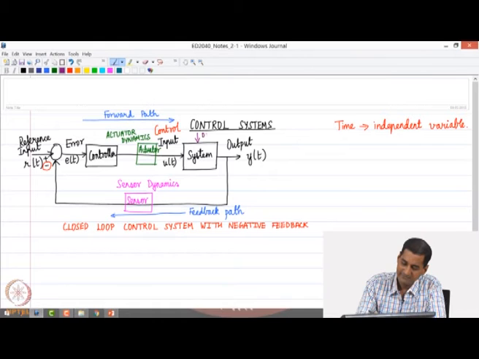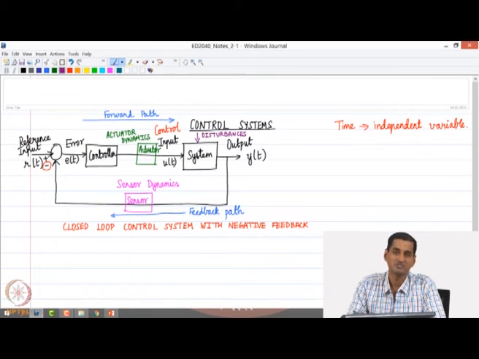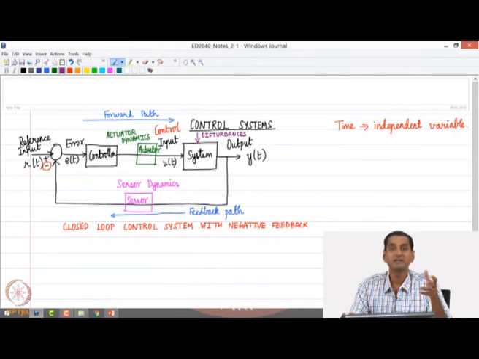Most often we can have disturbances coming into play. So what are these? Disturbances are essentially unwanted stimuli which affect the system's output. For example, let us say I am driving a car, and I may have some crosswind which is blowing on the road, which can act as a disturbance and it may try to change the orientation of the car. So although in the ideal world I want the orientation of the car to change only when I turn the steering wheel, a strong crosswind can create a disturbance which can potentially lead to a change in the car's orientation.